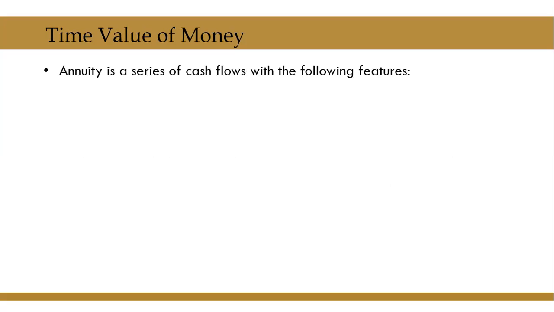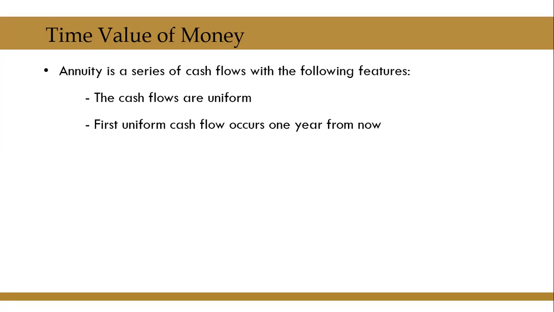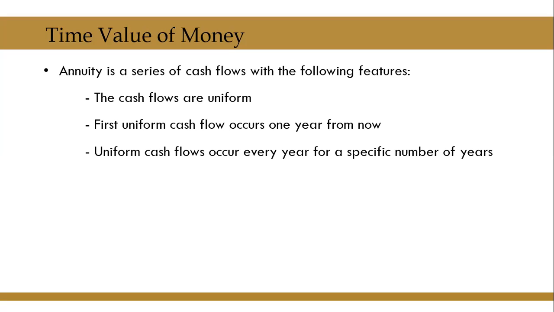Let us now look at what is an annuity. Annuity is a series of cash flows with the following features. The cash flows are uniform, that means the size of the cash flow is same. First uniform cash flow occurs 1 year from now, and uniform cash flows occur every year for a specific number of years.